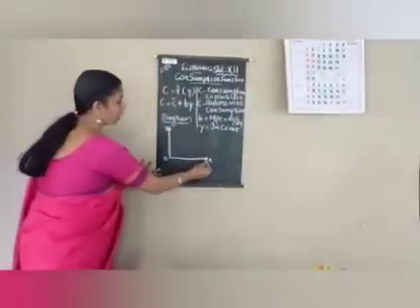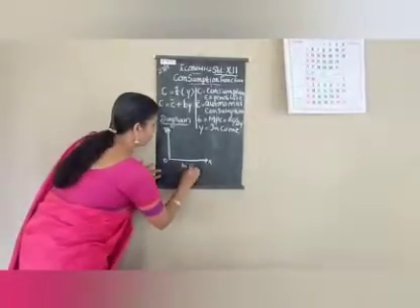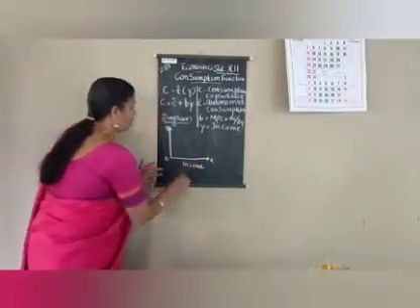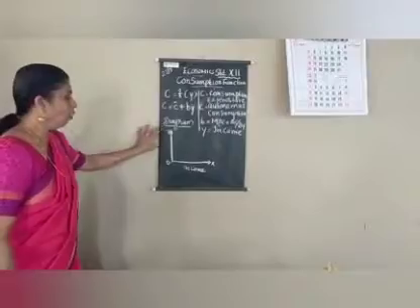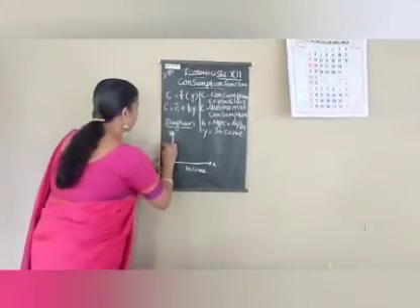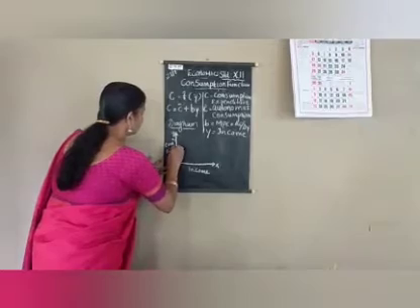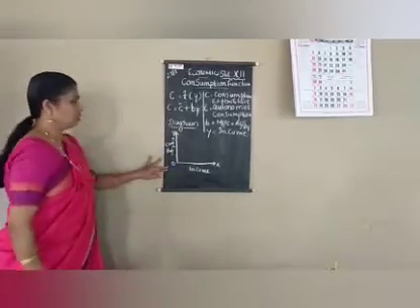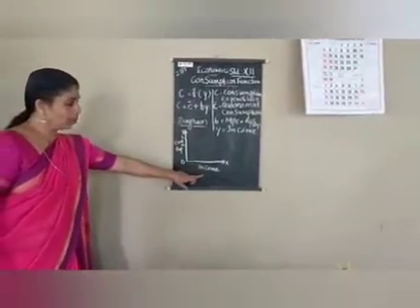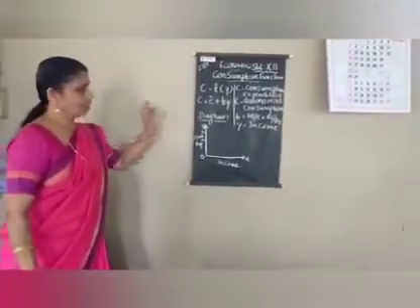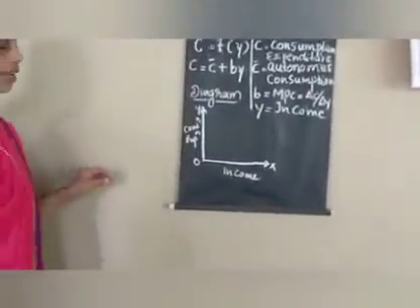On the OX axis we measure income or output, and on the OY axis we measure the consumption expenditure.